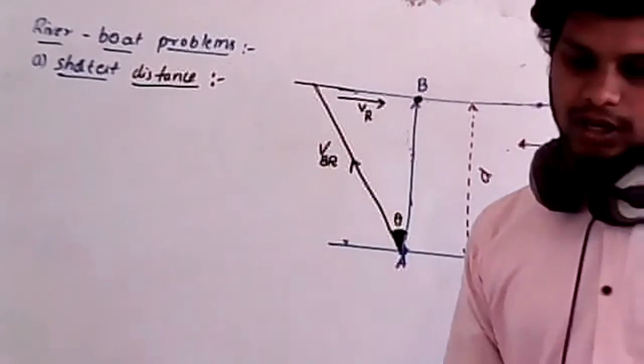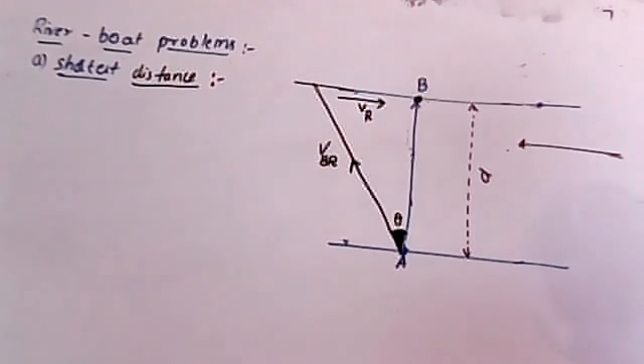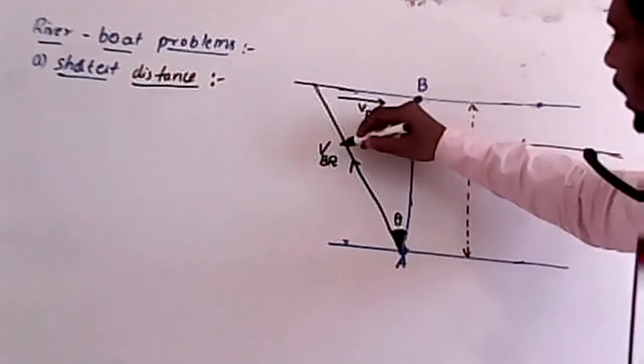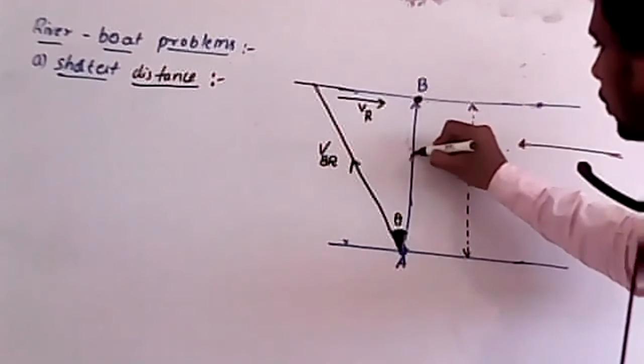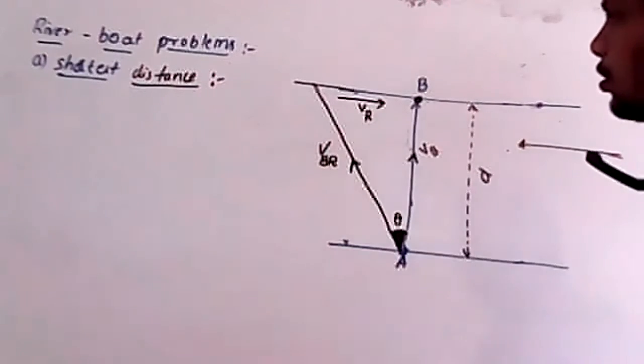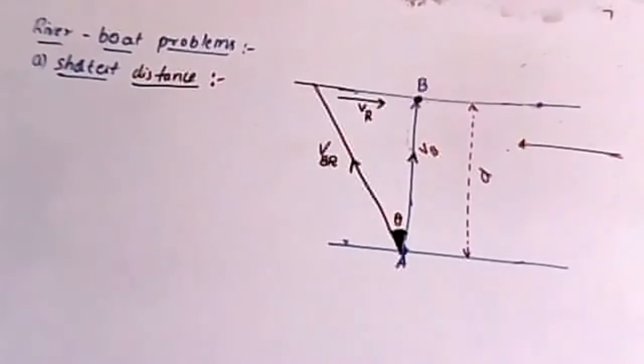Okay, for example, in this case, I will take the resultant velocity, the velocity of the boat with respect to the ground, in this direction. What is the velocity of the boat with respect to the ground?